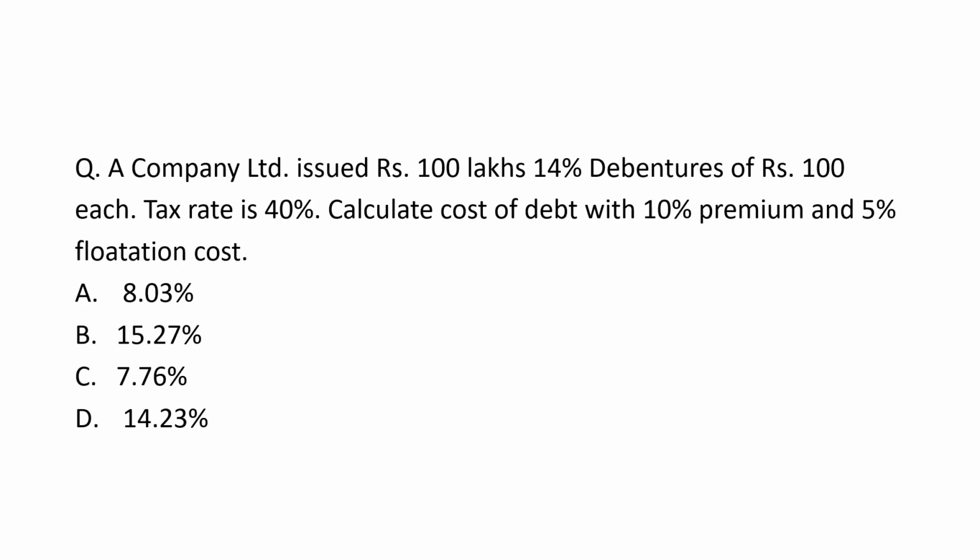Next concept, here we have a practical on cost of capital. A company issued rupees 100 lakh 14% debentures of rupees 100 each. Tax rate is 40%. You have to calculate the cost of debt with a 10% premium and 5% flotation cost. You should know this, as generally NTA can ask numerical questions from cost of capital. First of all, try to understand the formula: cost of debt is equal to interest upon net proceeds, into 1 minus tax rate, into 100.